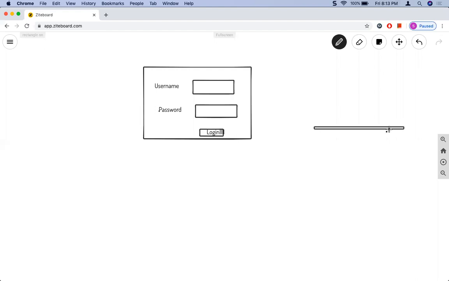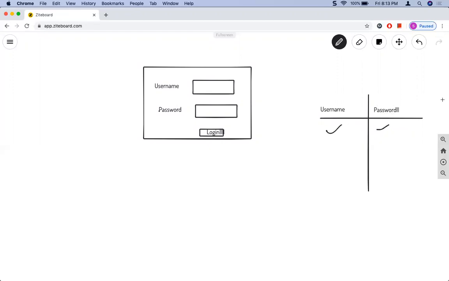Not only this, you can test this same login screen with multiple inputs as well. Say I give a valid username and a valid password.